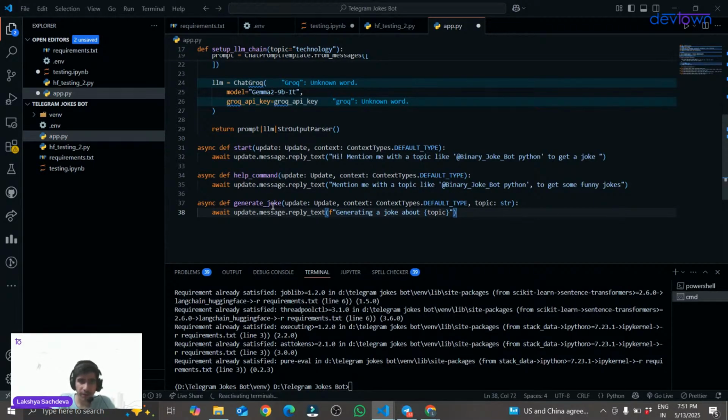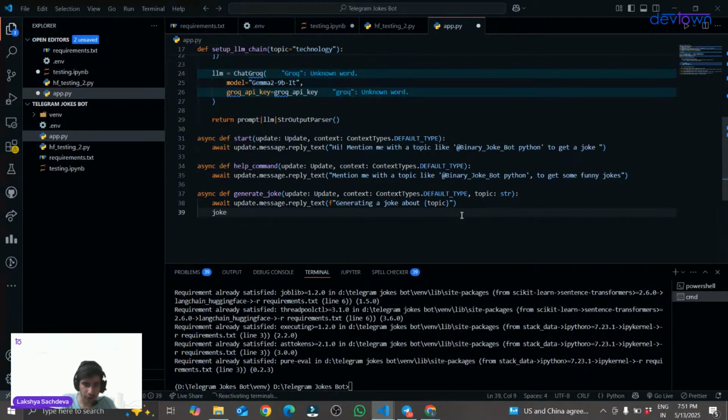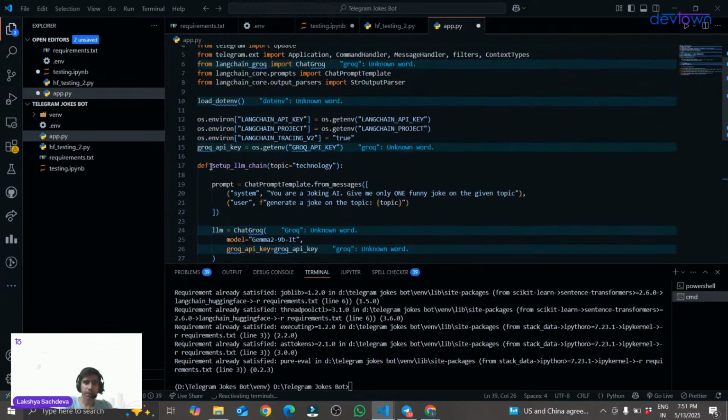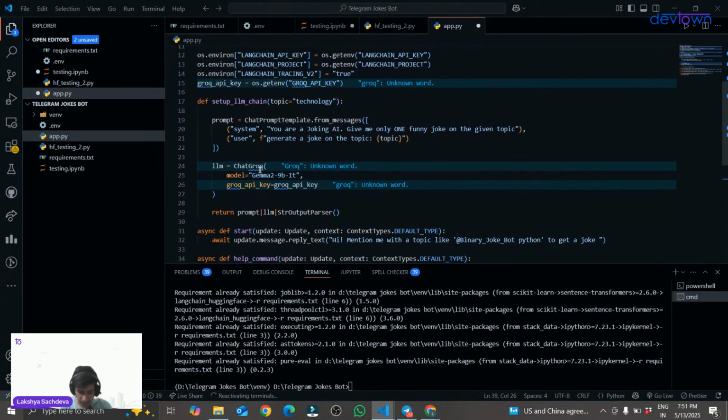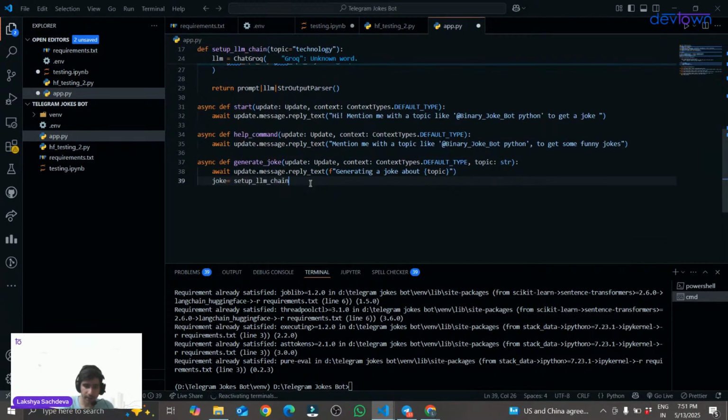Whenever this generate joke is called, it will first show me a message: generating a joke about this topic. Then what will it do? Then it will store the joke, like joke equal to, I will be using this setup_llm_chain. So what is this setup_llm_chain? I have defined my setup_llm_chain over here. And I will be mentioning the topic here in the bracket, in the parameter. I will be giving the topic.